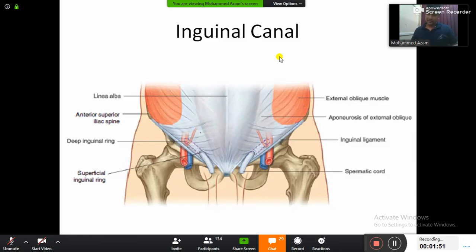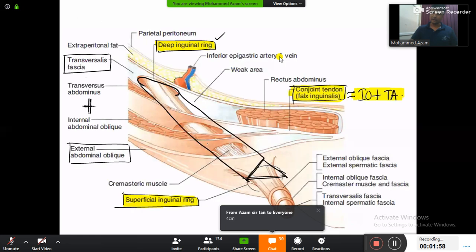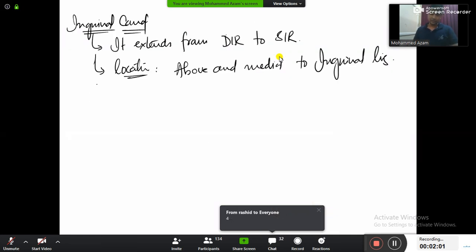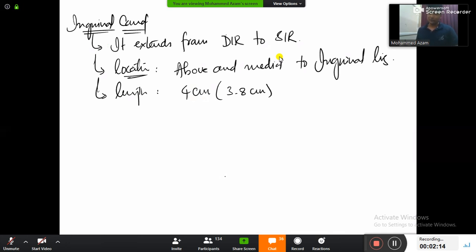Now guys, can anyone guess and tell me what is the length of inguinal canal, by the way? The length of inguinal canal approximately will be 4 centimeters, but in your exam it seems he wants specifically 3.8 centimeters. I don't know what's happening in 2 mm, but you have to remember. In your MCI exam they have given the option as 3.8 centimeters. We always learn approximately 4 centimeter, but in MCI he has given us 3.8 centimeter.